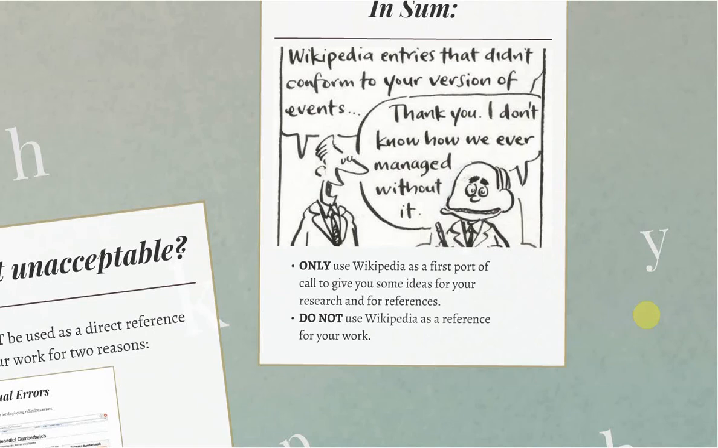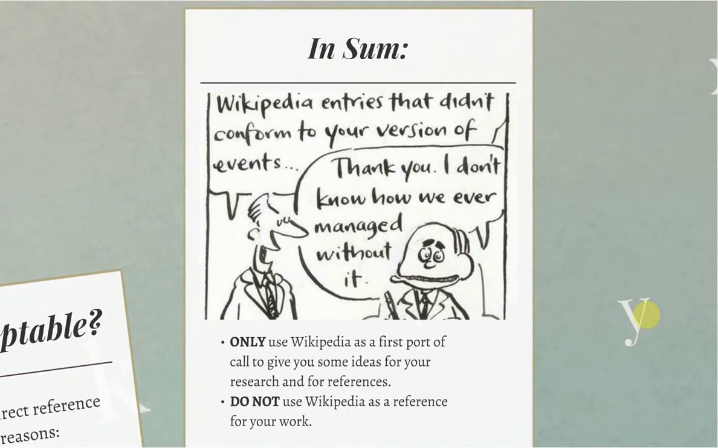So, in sum, only use Wikipedia as your first port of call to give you some ideas for your research and for references. You want to use it as a springboard into further research, not as a reference in and of itself. Do not use Wikipedia as a reference because it cannot be considered trustworthy and credible, due to the issues that I have highlighted here.